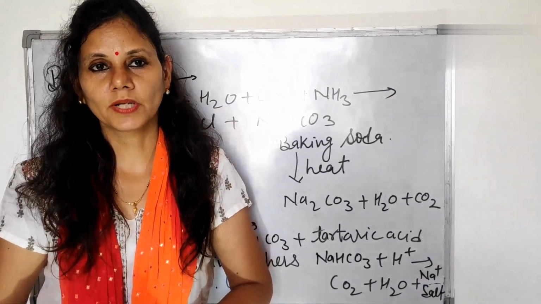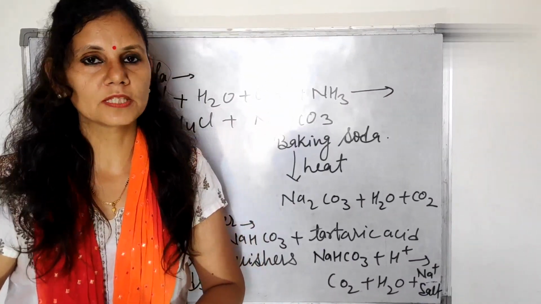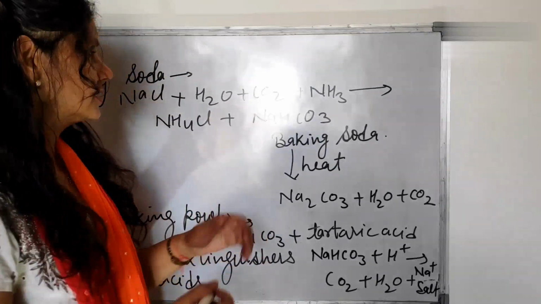Now the next is baking soda. We can prepare baking soda from common salt. The baking soda formula is NaHCO3.